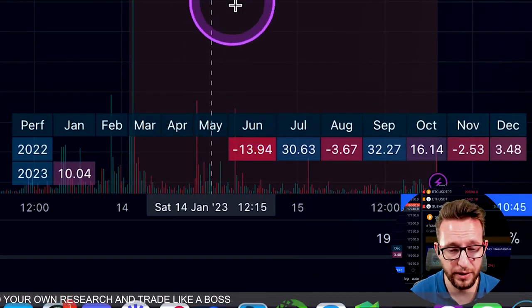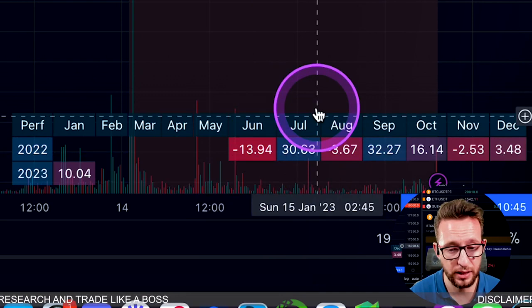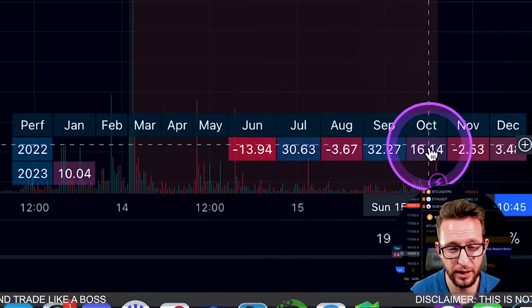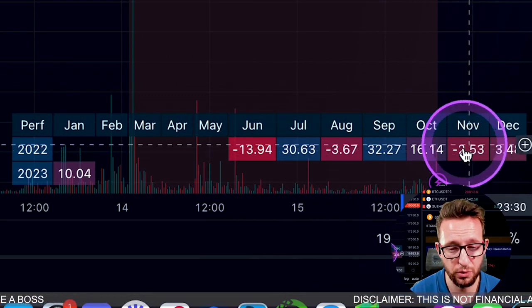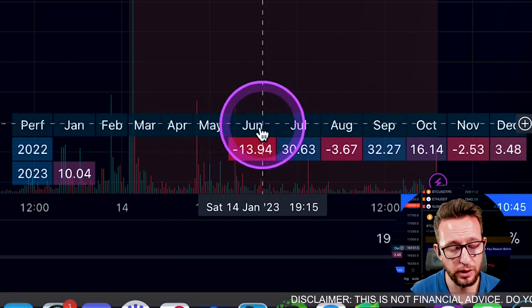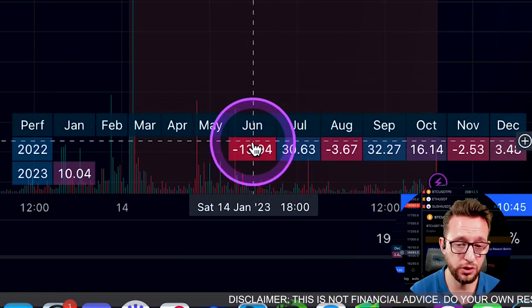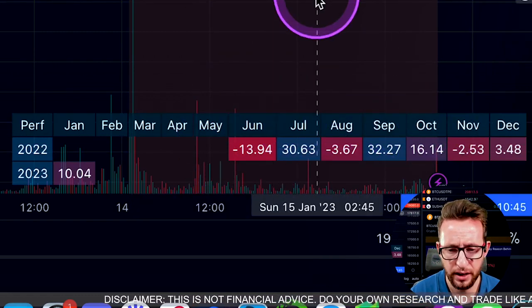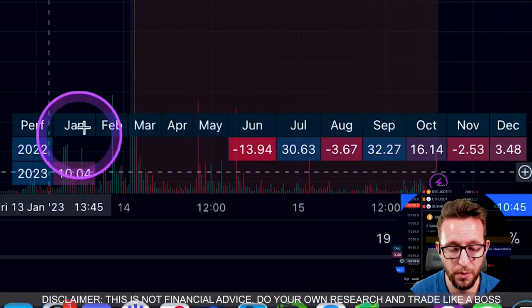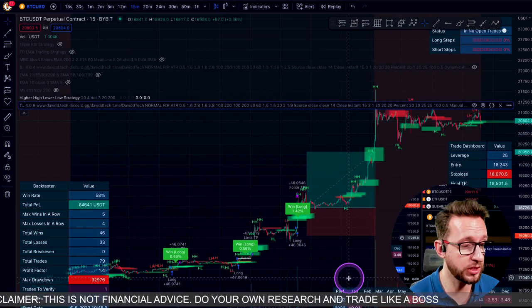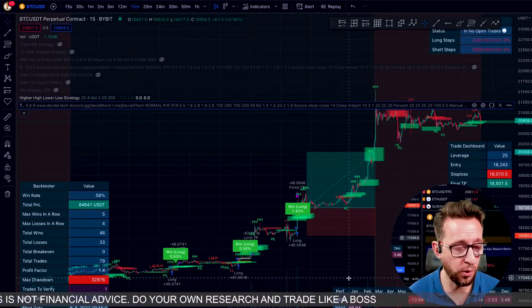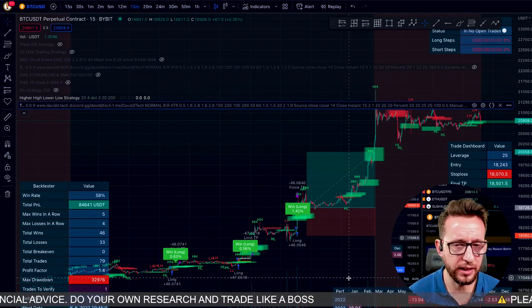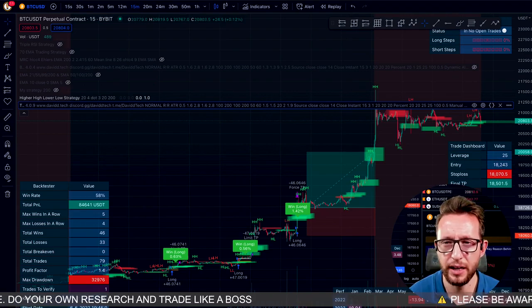If you look at the monthlies on this one, you have a couple of months which seem to be extremely good, and then you have a couple of small months where you've lost. In June, it'd be worth looking back to find out why it lost 13% over there, but it seems to be profitable on most months. So it could potentially be a good trading strategy with a little bit more work and optimizing that we can connect to bots very, very quickly and easily.